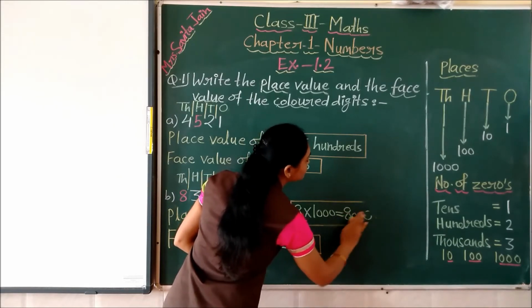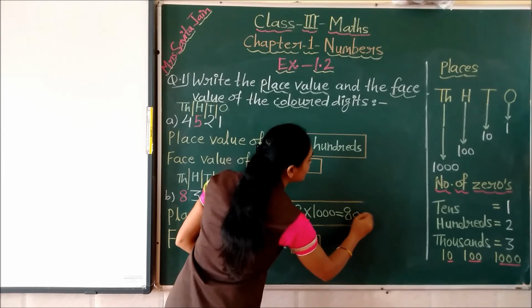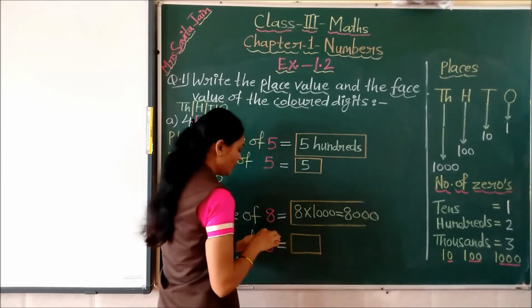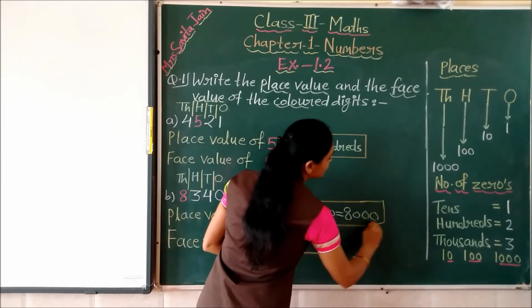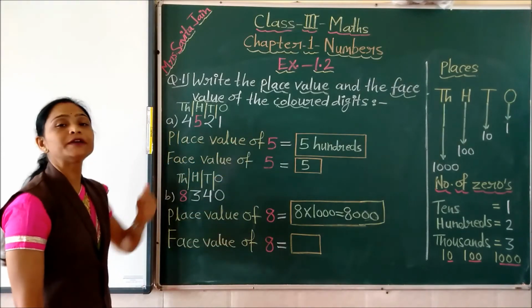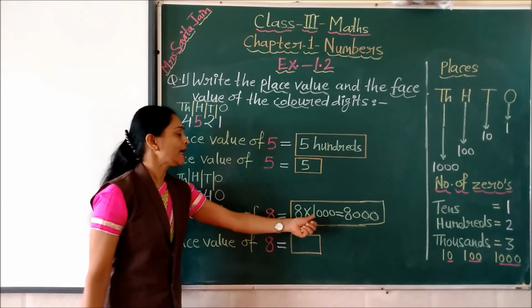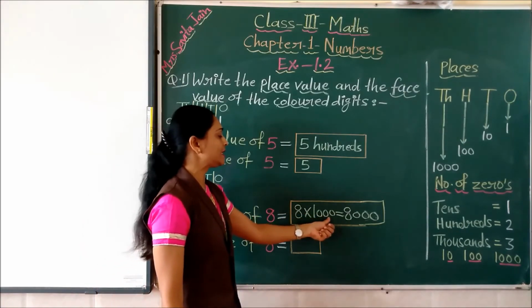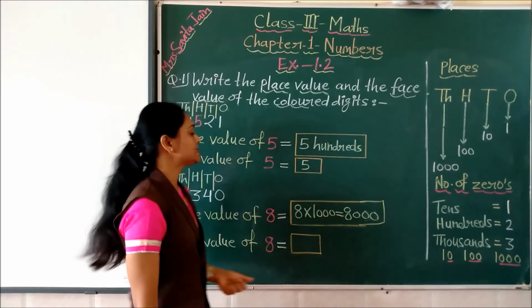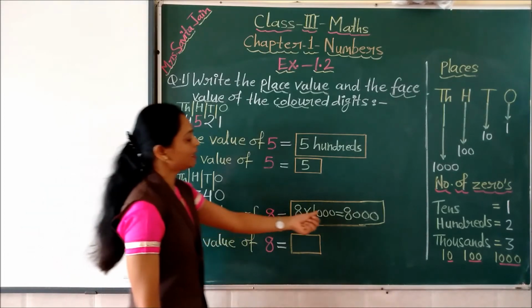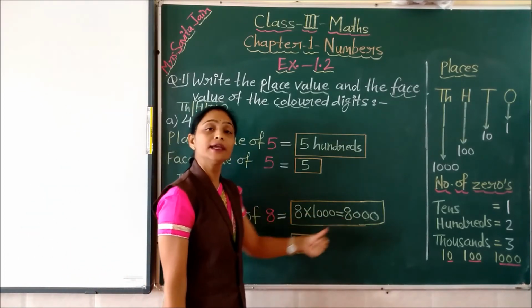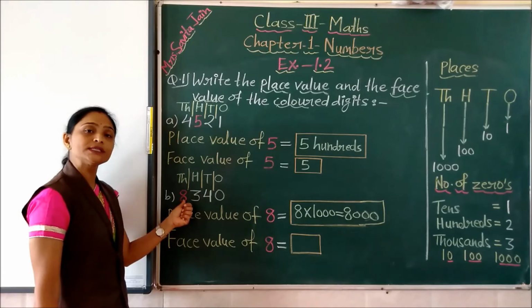So this way we may write the place value using the values of different places. We just have to write the digit and multiply that digit with the value of that place. So this way we got the place value of 8000 for the 8 written on thousands place.